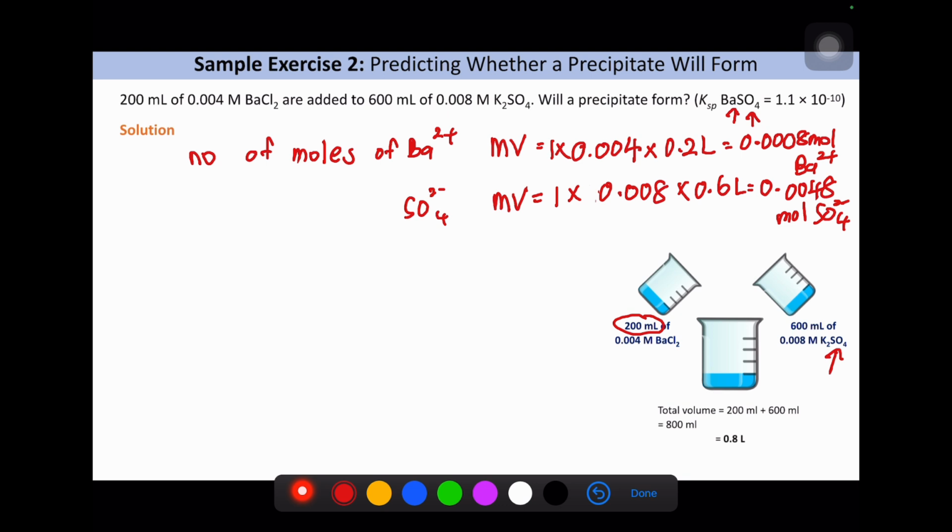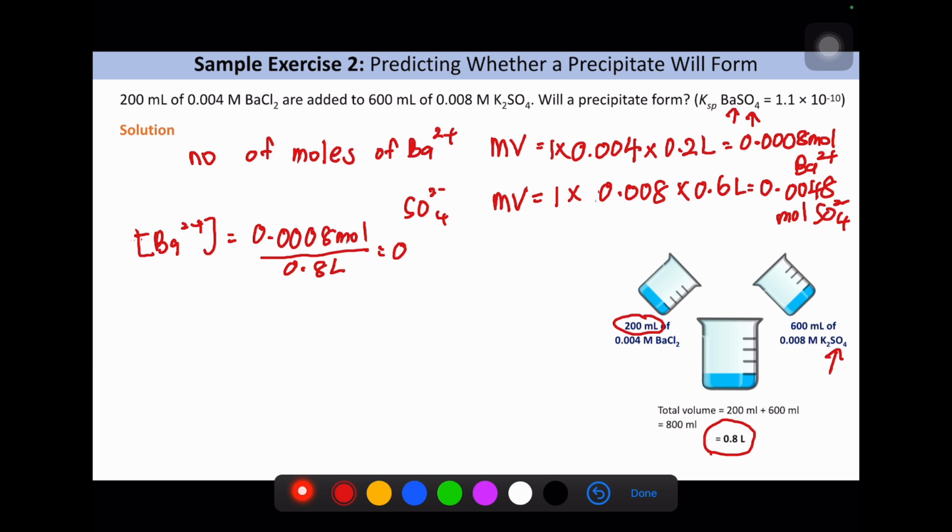Okay, after mixing, we know that the total volume is 0.8 liter. So we can calculate the new Ba concentration. 0.008 mole divided by 0.8 liter.